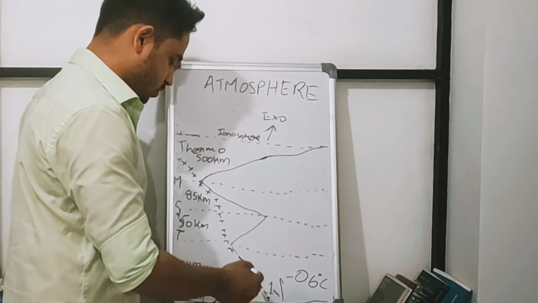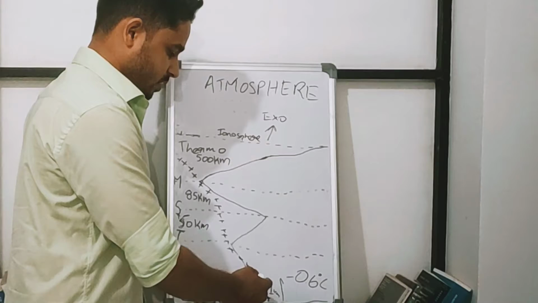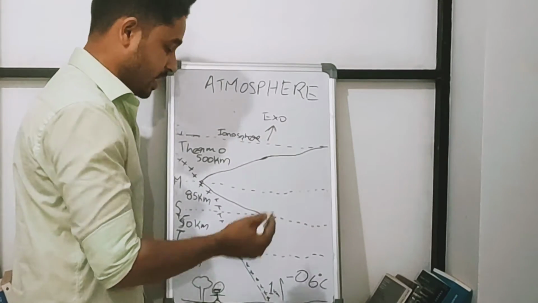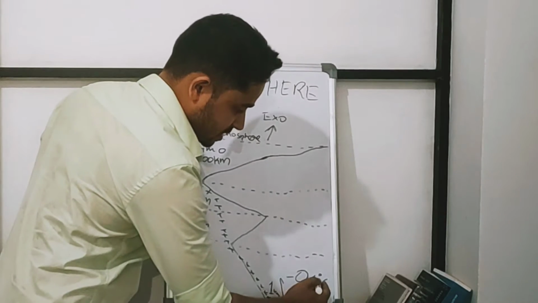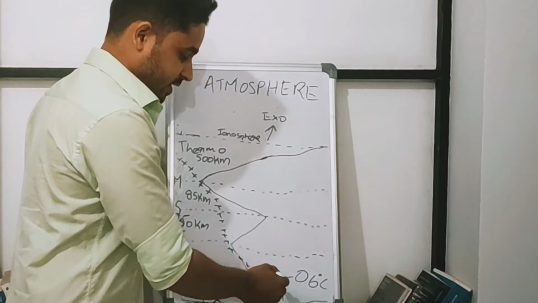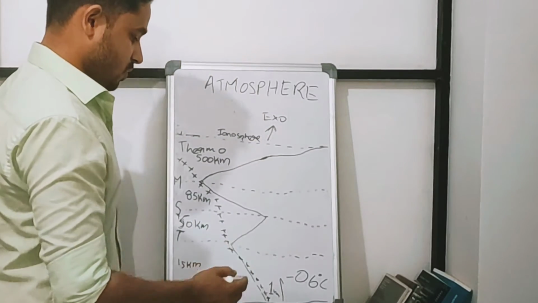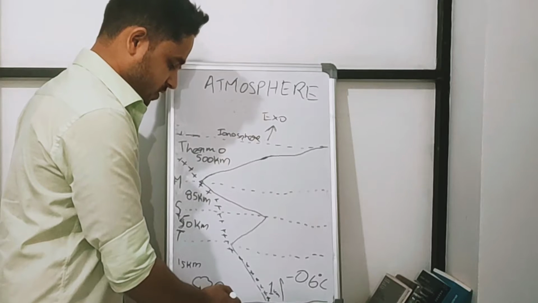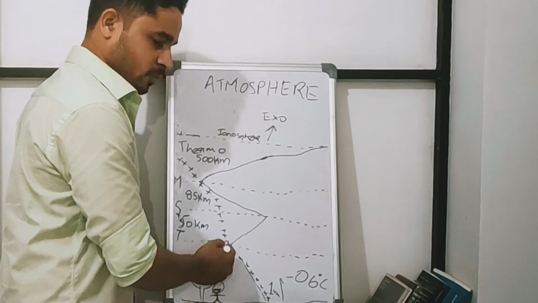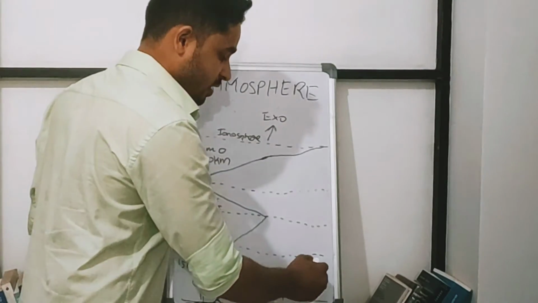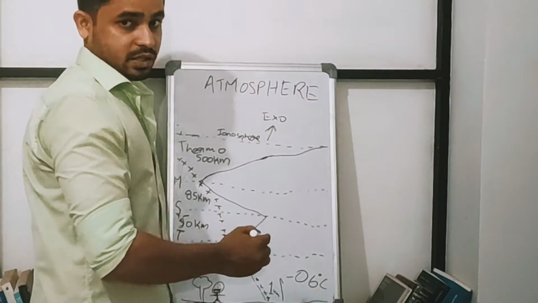From the surface of the earth to the tropopause, the atmospheric temperature decreases at a rate of 0.6 degrees Celsius within each kilometer. So when we travel from the surface of the earth to the tropopause, there is a temperature decrease of 0.6 degrees Celsius per kilometer.